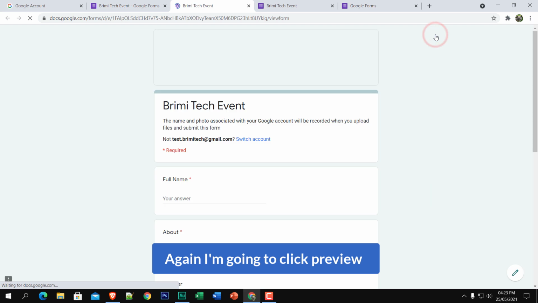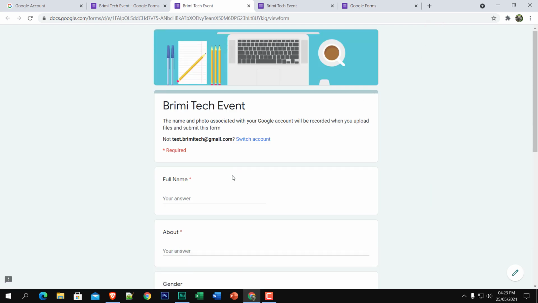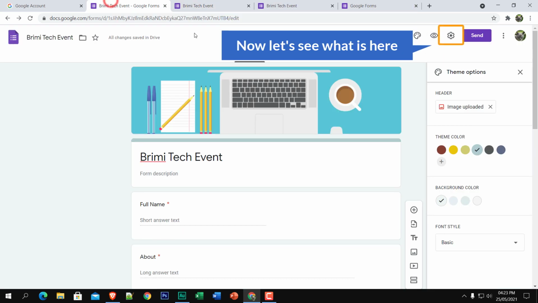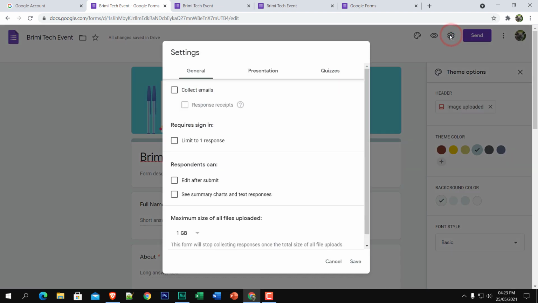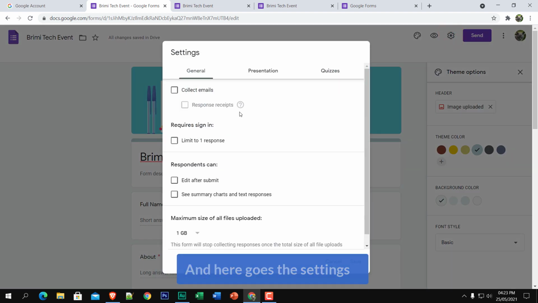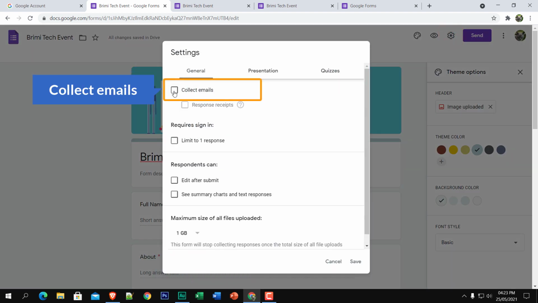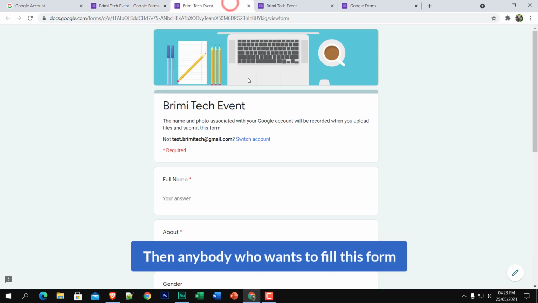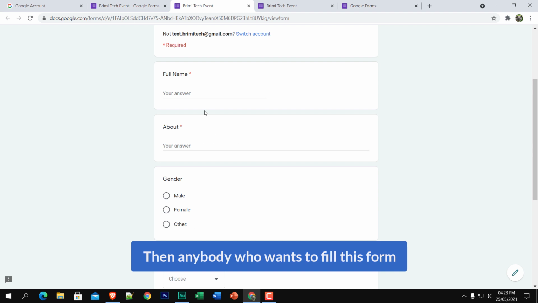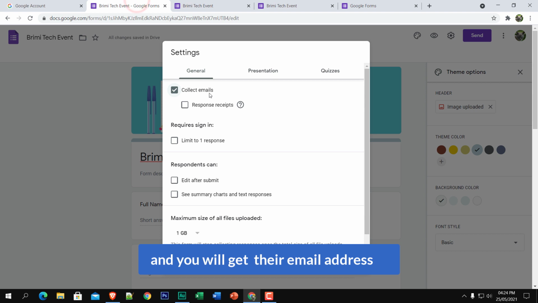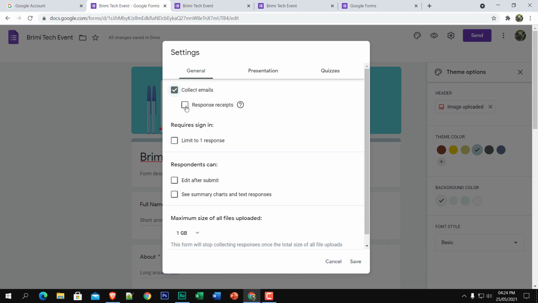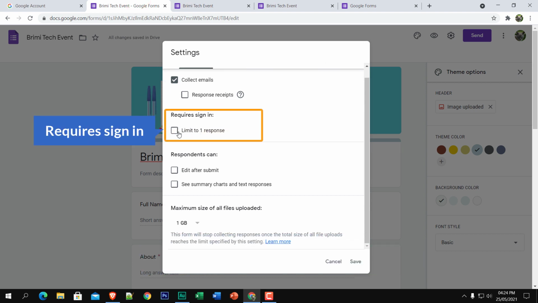Again, I'm going to click preview, and here it is. Okay, now let's see what is here. Just click on this gear icon, and here goes the settings, and here goes collect emails. If you check this box, then anybody who wants to fill this form will have to sign into their Gmail account, and you will get their email address, and require sign in.